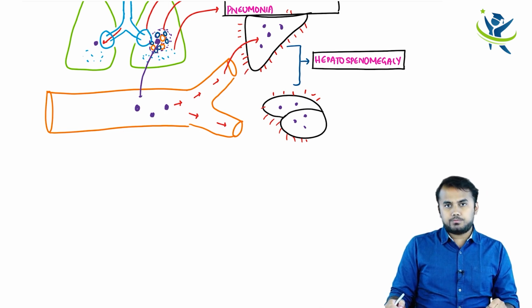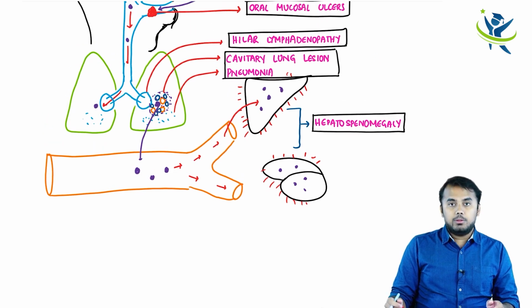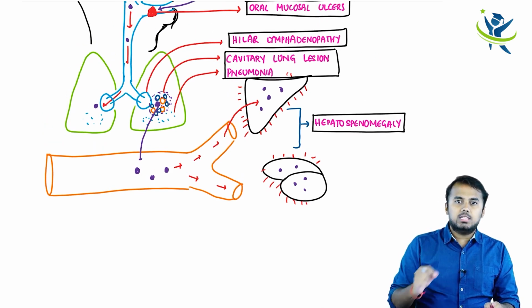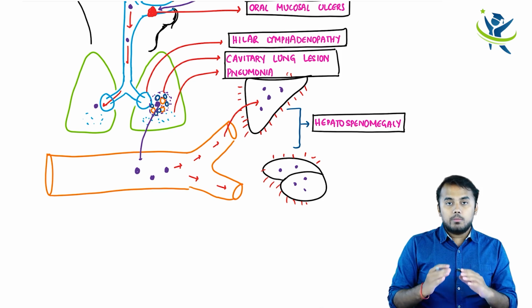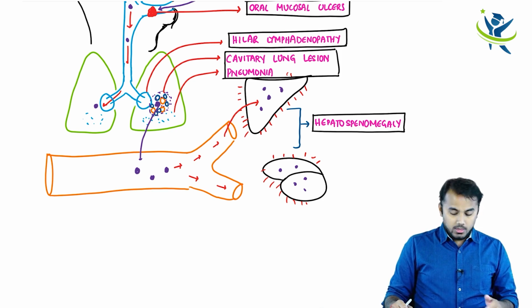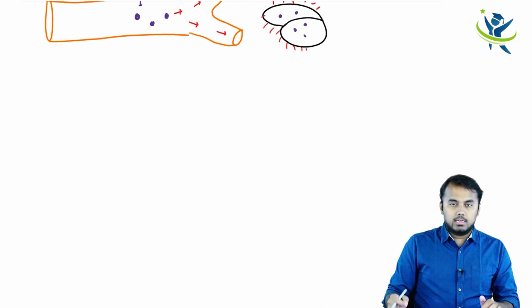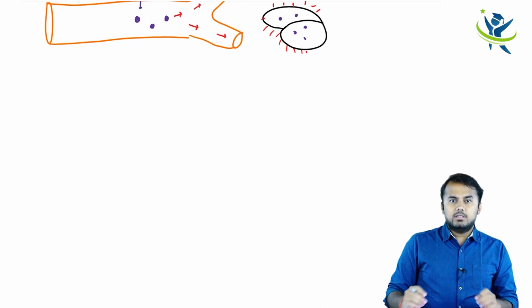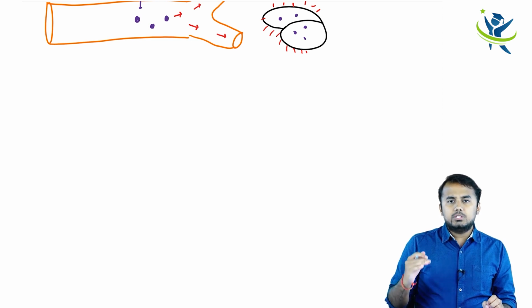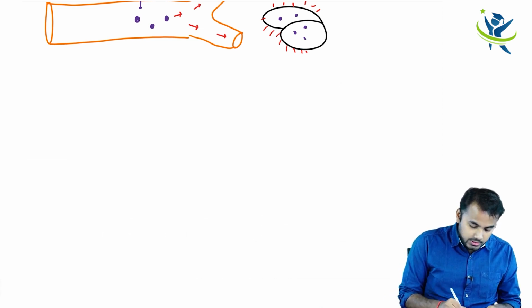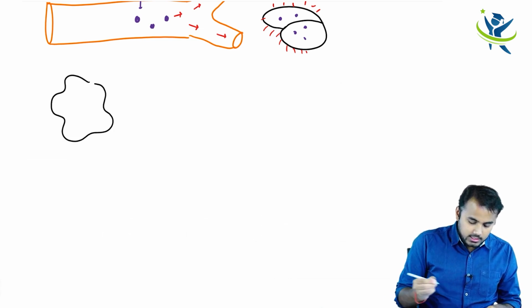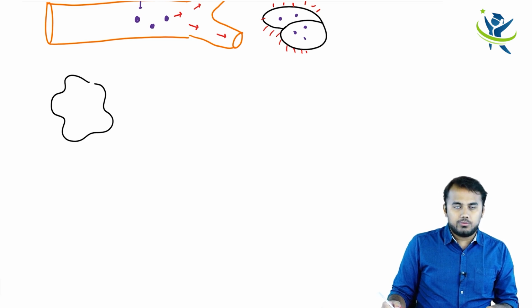Okay, right. Another important thing, the most important thing I'm going to discuss now: in the lungs, apart from cavitary lung lesions or pneumonia or hilar lymphadenopathy, a very special thing that is going to form in the lungs is granuloma. How is a granuloma formed in a lung with the help of the spores? Look here, the moment the spores enter into the lungs, obviously within your lungs there are macrophages, and these macrophages of the lungs are called alveolar macrophages. So let me draw one alveolar macrophage here. Let us say that this thing which I am drawing here is your alveolar macrophage, right?